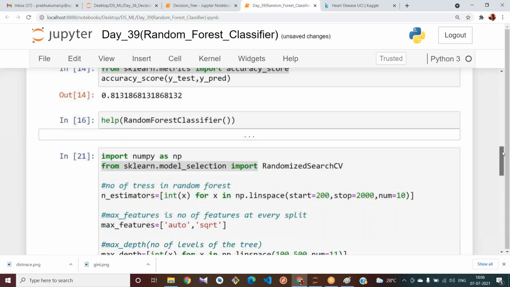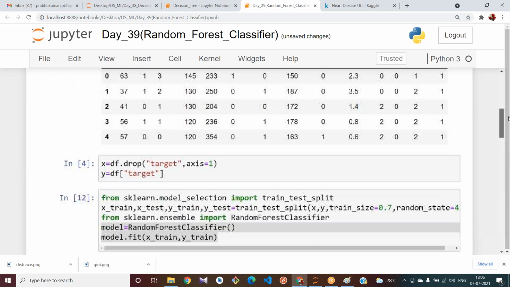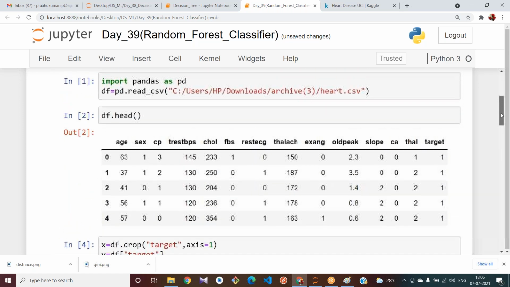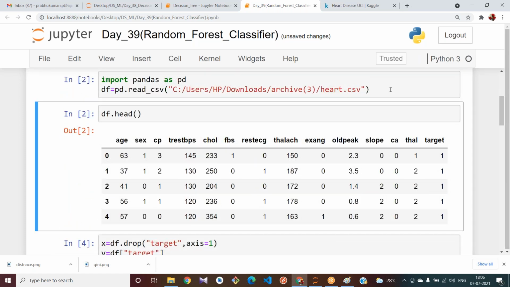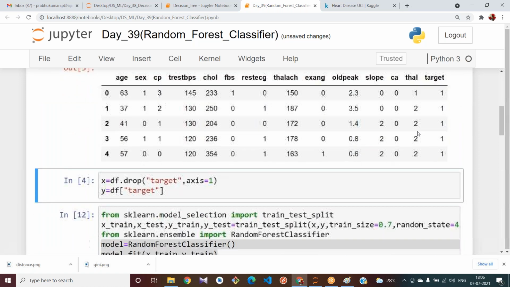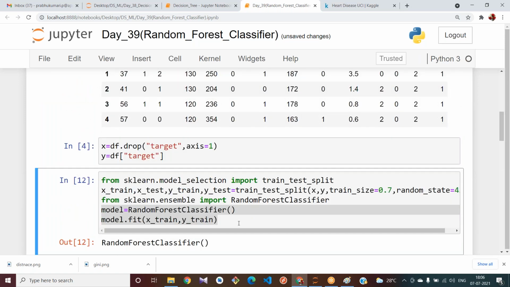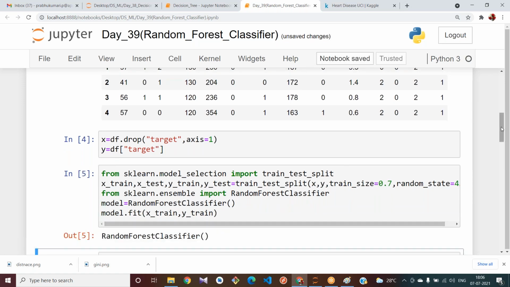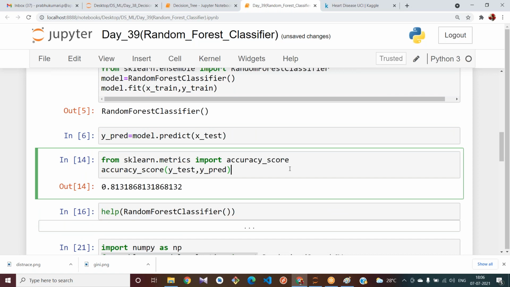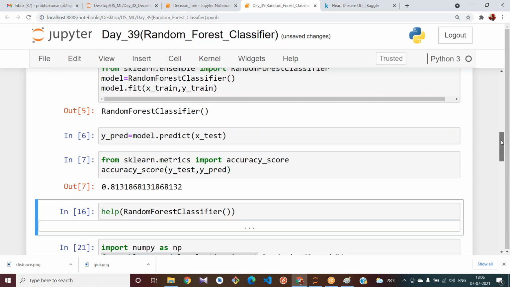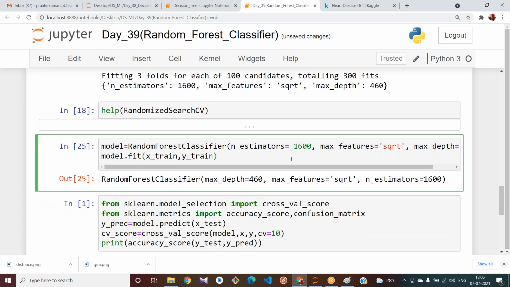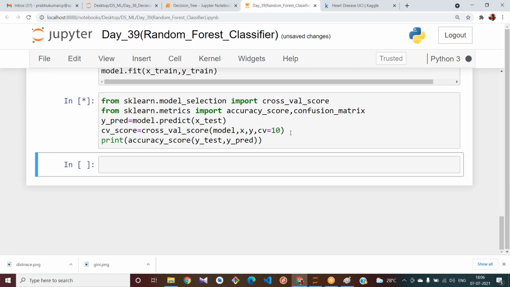Since I have restarted my kernel, I need to run again. Let me run this and also run this one. So I have predicted values. I just run this one and again this.